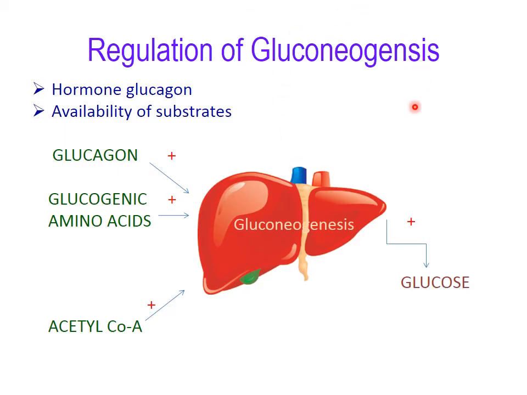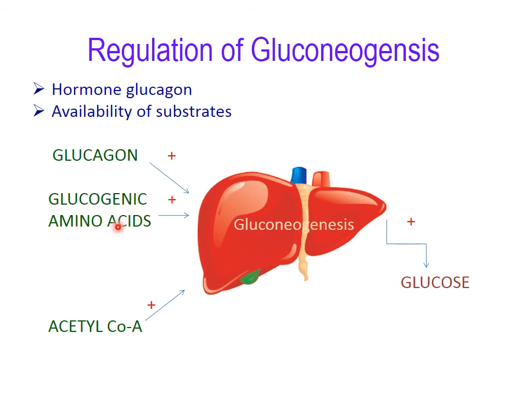Then regulation of gluconeogenesis. Gluconeogenesis is regulated by the hormone glucagon and also by the availability of substrate. So glucagon stimulates gluconeogenesis. You all know that glucagon is the hormone for sugar formation. So this hormone is responsible for increasing sugar, that is, increasing glucose. So by this pathway glucose is increased. So glucagon positively activates gluconeogenesis.